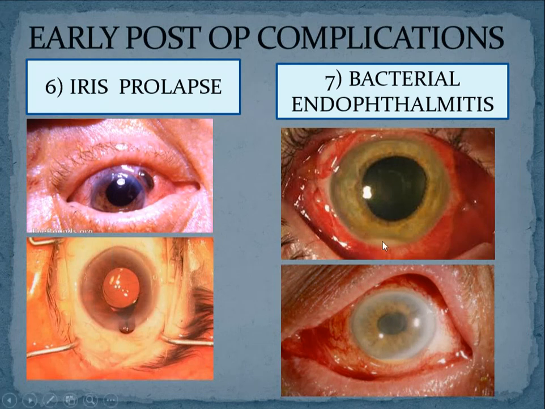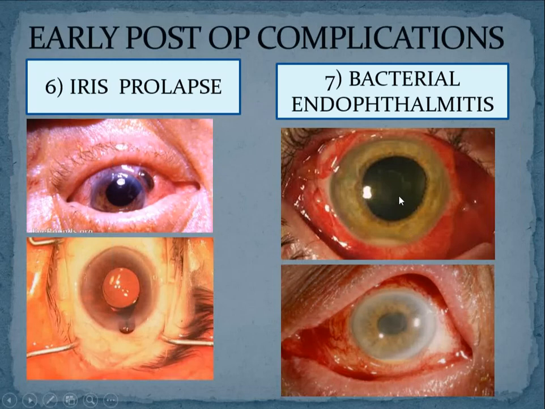And finally, the most dreaded post-operative complication for any ophthalmic surgeon, as you all know, is bacterial endophthalmitis. The very next day, most of the times at the end of 24 hours, the patient will complain of severe pain and no vision. The cornea will be hazy, and when you look into the anterior chamber, there will be hyphema, okay, hypopyon.